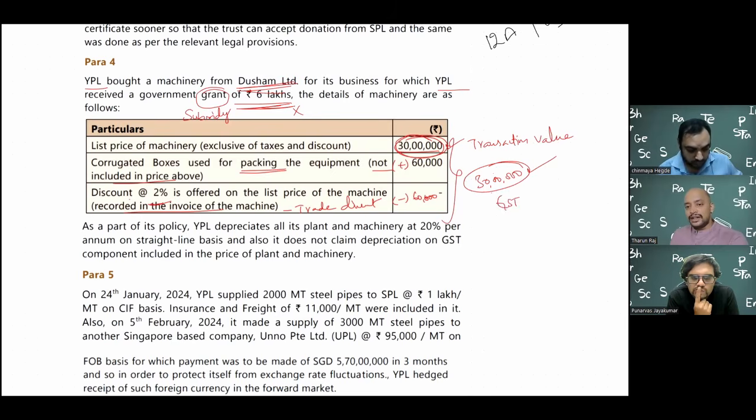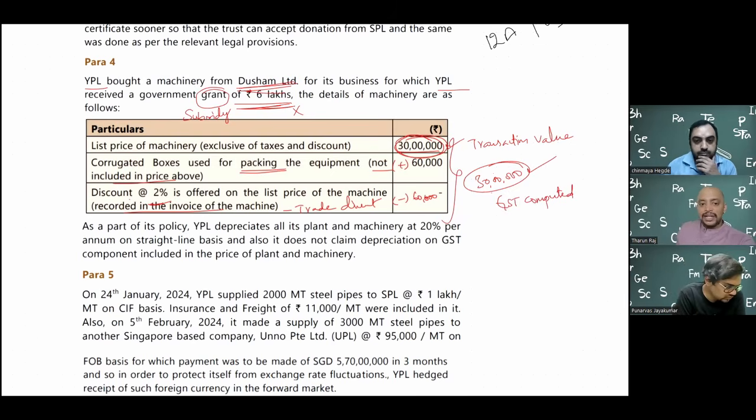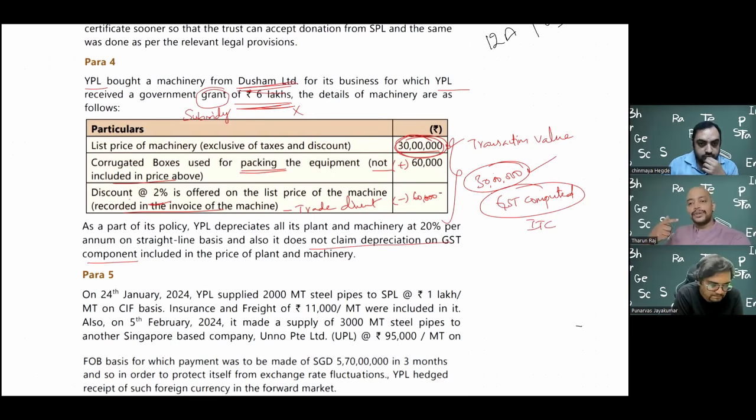And from the buyer's point of view, as the buyer is purchasing it for 30 lakhs plus GST, it has not claimed depreciation on the GST component, which means this GST can be taken as ITC. Because one restriction is there in section 16 subsection 3: while computing depreciation as per the Income Tax Act, Block of Assets method, section 32, if depreciation is computed on the GST component, ITC will not be available. So since they are not claiming depreciation on the GST component, they can take ITC.